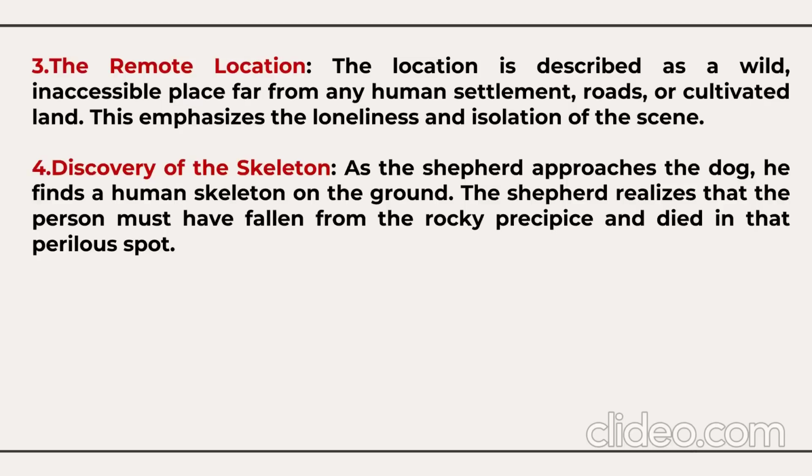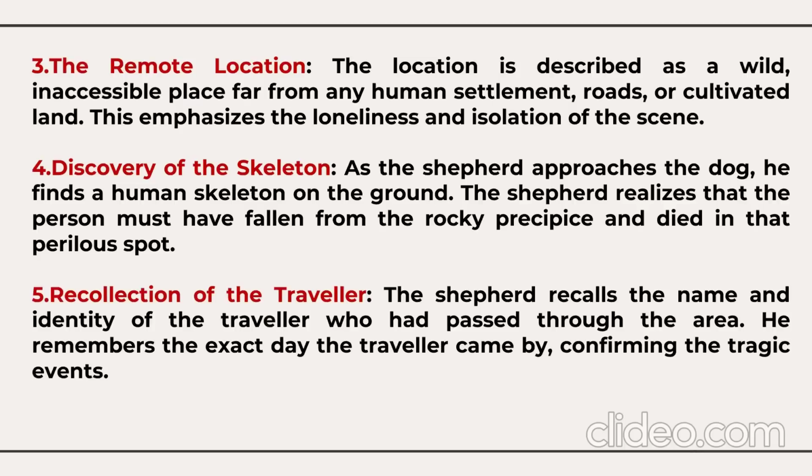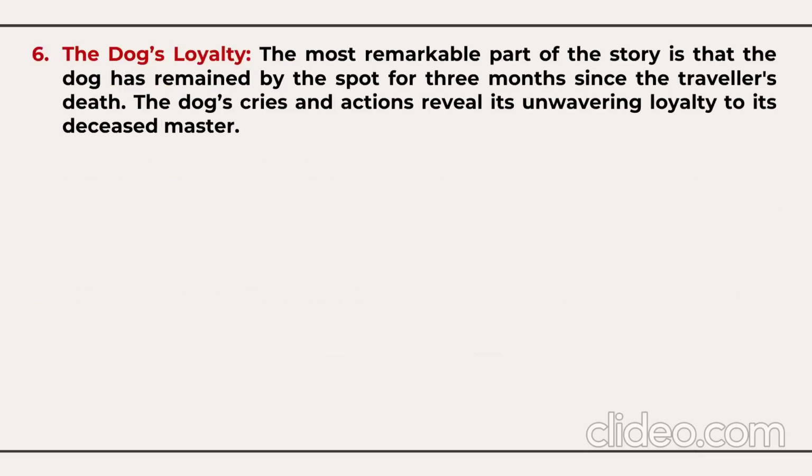As the shepherd approaches the dog, he finds a human skeleton on the ground. The shepherd realizes that the person must have fallen from the rocky precipice and died alone in that lonely spot. The shepherd recalls the name and the identity of the traveler who had passed through the area. He remembers the exact day the traveler came by, confirming the tragic events.